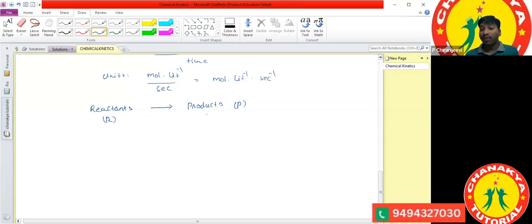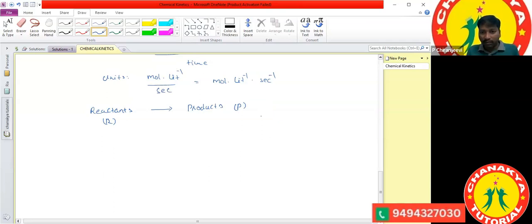We can also represent that graphically. Let us see. We take a graph with time on the x-axis and concentration on the y-axis.